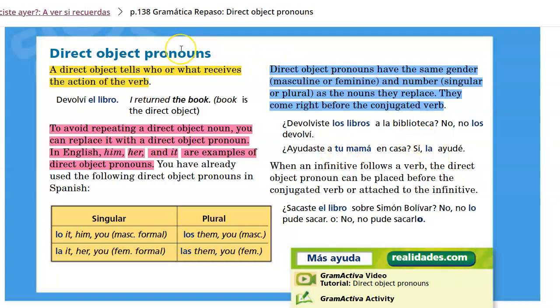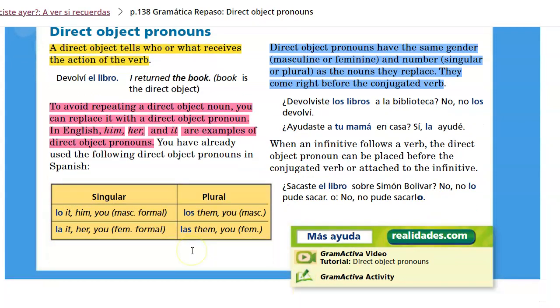La is the direct object pronoun, and direct object pronouns are going to have the same gender and number, masculine, feminine for gender, singular and plural for number, as the nouns that they replace. And that's what that chart refers to here. Lo and la are singular. Los and las are plural. Lo and los are masculine. La and las are feminine.